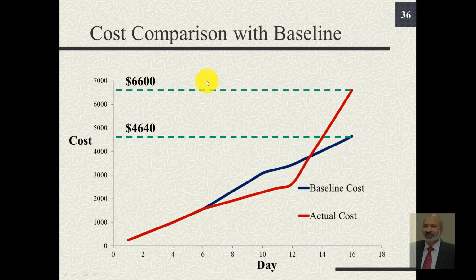If we compare the cost incurred with the baseline, so our baseline was 4,640. The actual expense that we incurred is $6,600. Again, we see that up till day 6 there is no deviation, and initially the actual cost is below. After from day 6 till day 13, the actual expenditure is less compared to planned expenditure because C got delayed. So since there was no work on C, there was no expenditure on C.